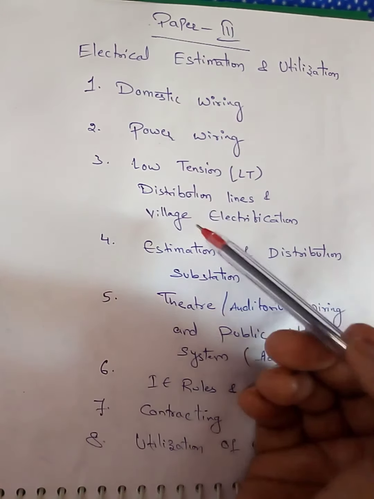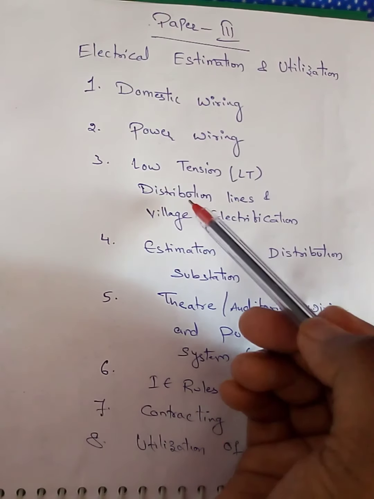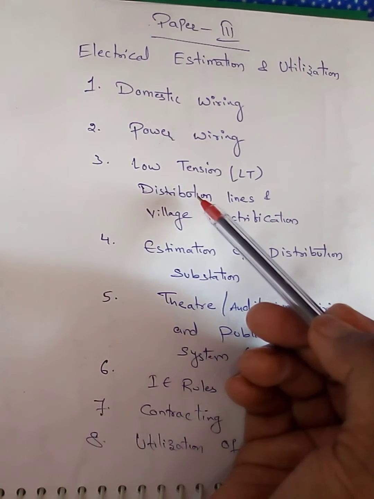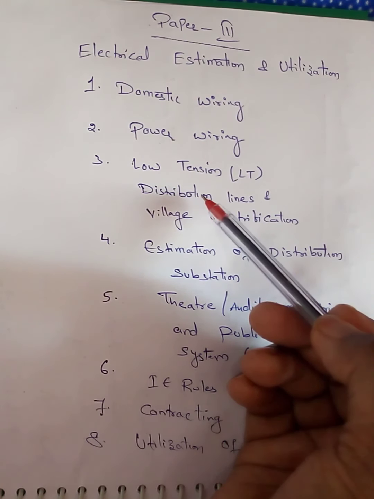And we are going to discuss problems of street lights and lamps. One more thing in this topic, we are going to discuss estimation in standard proforma with quantity of material and accessories, and simple problems regarding this topic.